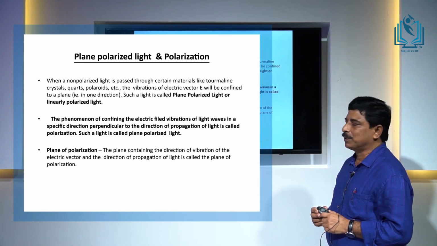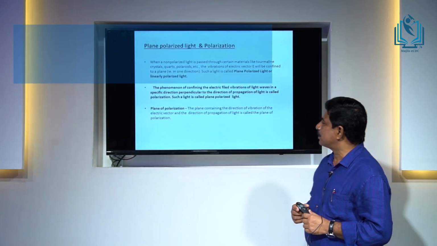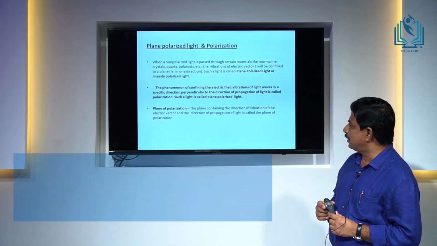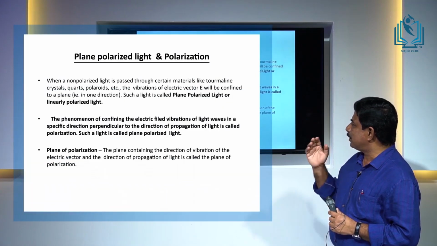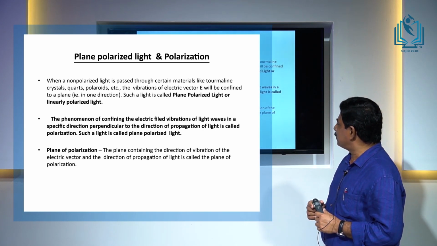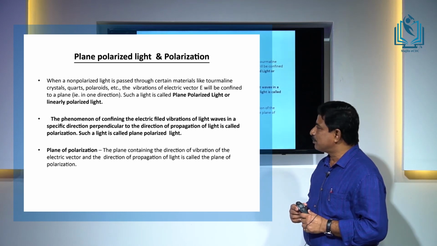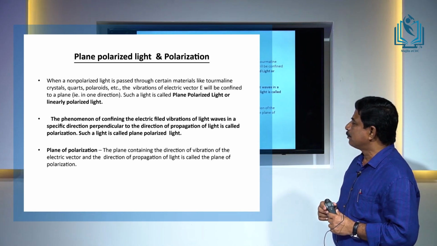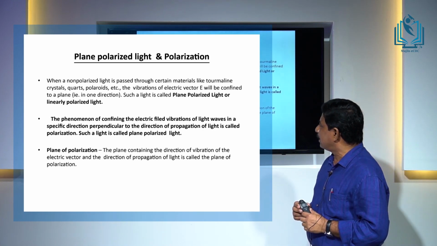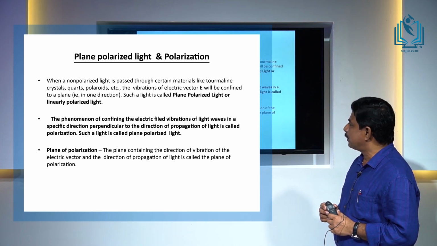Such light is called plane polarized light or linearly polarized light. Now, there is one important term related to polarization, that is the plane of polarization. In a plane polarized light, all the vibrations are confined to a single plane. This plane is known as the plane of polarization. In some books, it is also referred to as the plane of vibration. So, the plane containing the direction of vibration of the electric vector and the direction of propagation of light is called the plane of polarization.